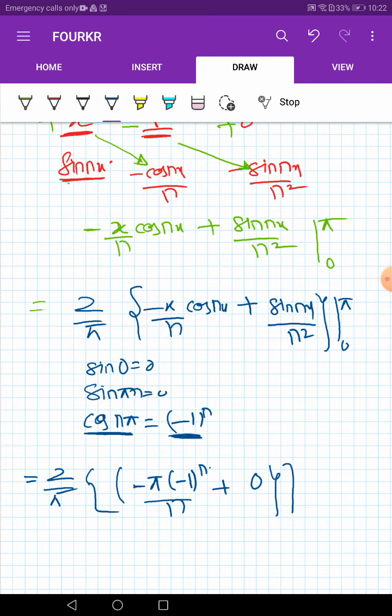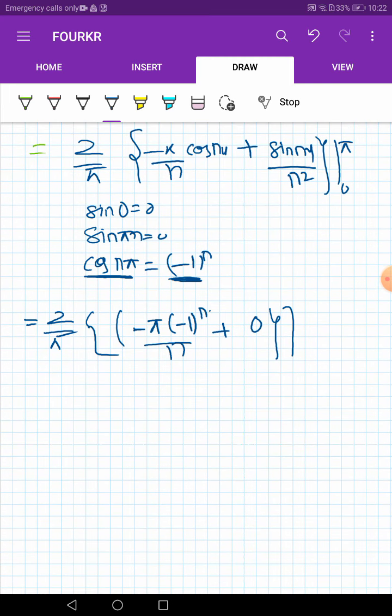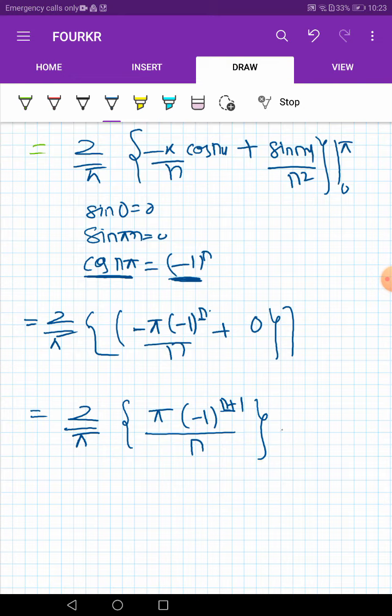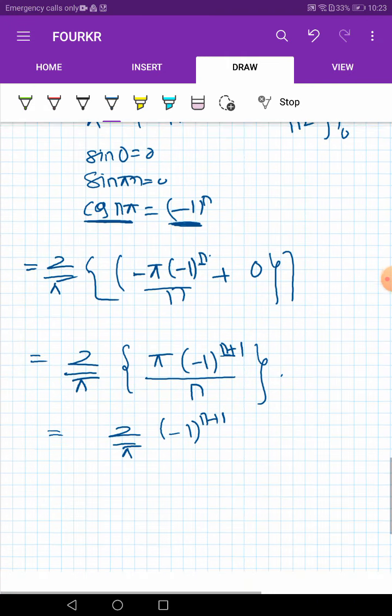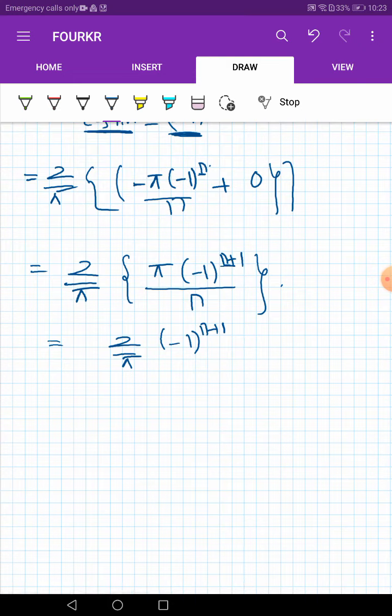So we are left with 2 by pi, minus 1 power n plus 1. What we have done here is add this minus sign with this power, so it will become n plus 1, divided by n. So finally we get 2 by pi, minus 1 power n plus 1. So this is our value of b n.